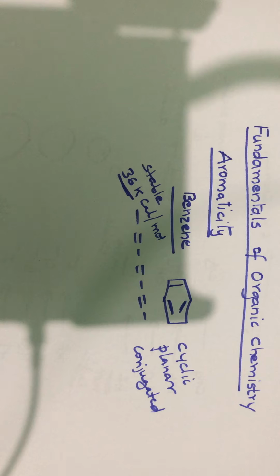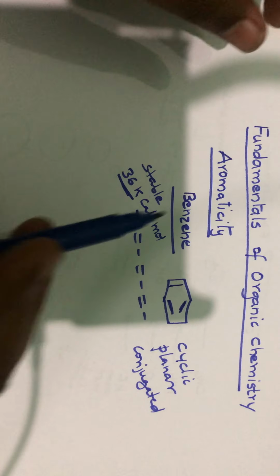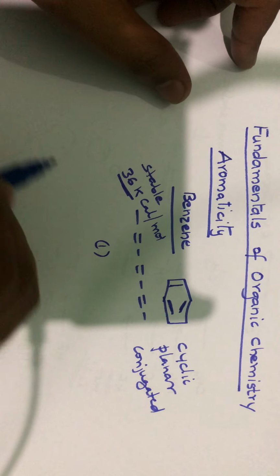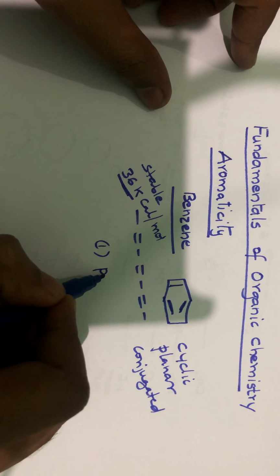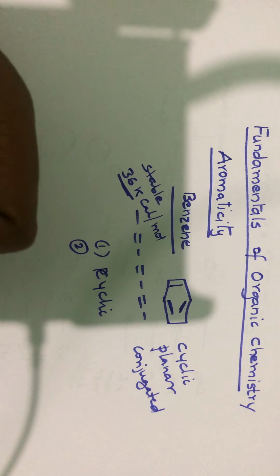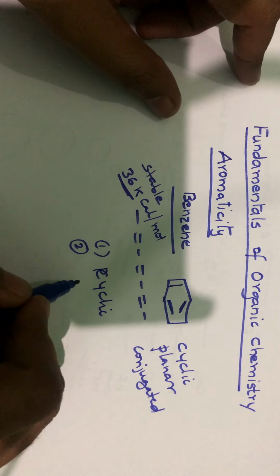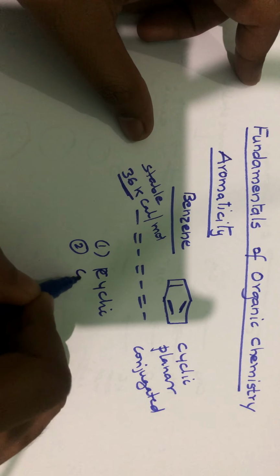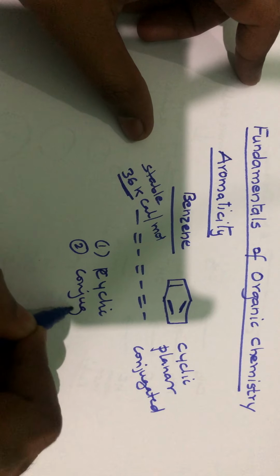So for a compound to be aromatic, it should fulfill a few criteria. The first criterion is that the molecule should be cyclic. The molecule should have alternate double and single bonds; that is, it should be conjugated.